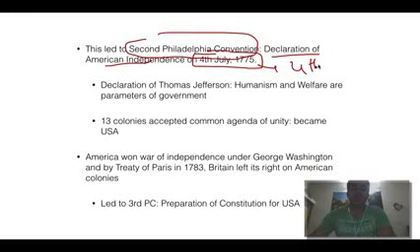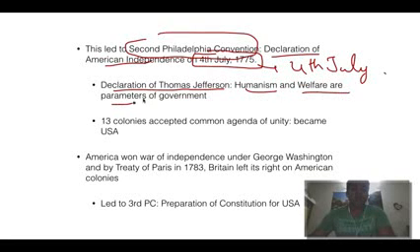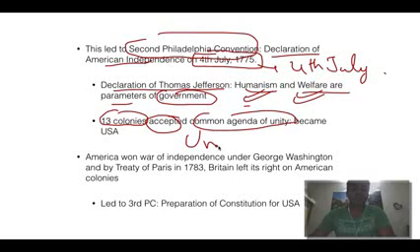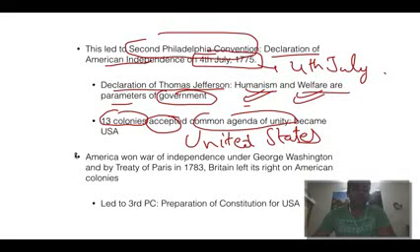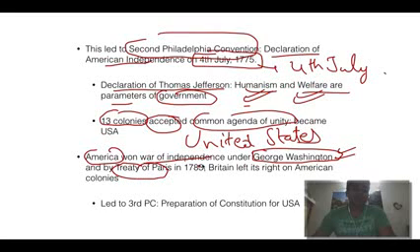Till date, 4th of July is celebrated as American independence. Then the declaration of Thomas Jefferson that humanism and welfare are parameters of government. These are the sole two parameters of government. They should be abided by, not anything other. So what happened? 13 colonies accepted the common agenda of unity and became what is today known as the United States. Then America won the War of Independence, obviously under George Washington, by the Treaty of Paris in 1783. Britain gave up its rights on the American colonies. So they actually became independent on this date.